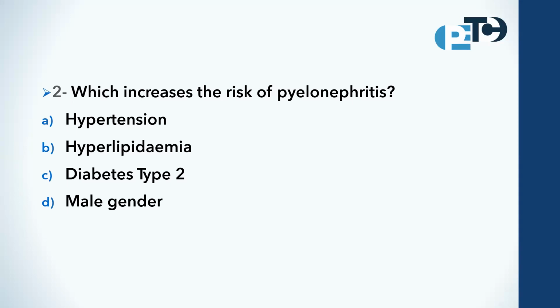While hypertension and hyperlipidemia are medical conditions that can have their own complications, they are not direct risk factors for pyelonephritis.